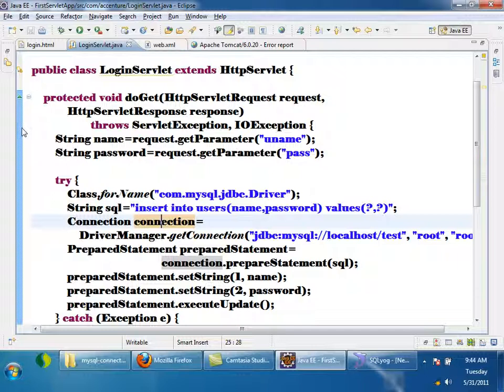Now tell me, which is the method in a servlet called during initialization? Tell me. The init method is called during initialization, right? So is the servlet initialized 1000 times if I give 1000 requests? True or false? I am giving 1000 requests to the same servlet, 1000 clients are giving requests to the same servlet. So is the servlet's init method called 1000 times? Only one time. The servlet is initialized only once. Only for the first request the servlet will be initialized. From the second time onwards, the same servlet will be used.